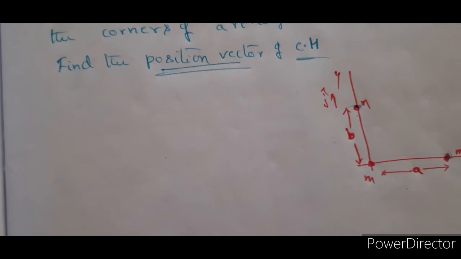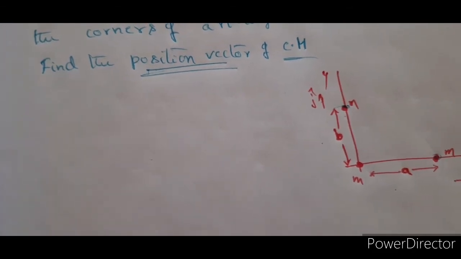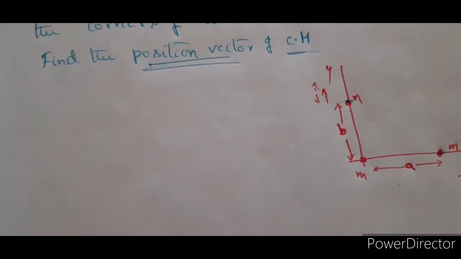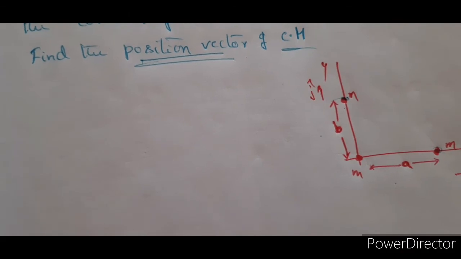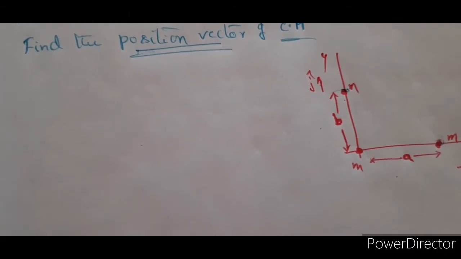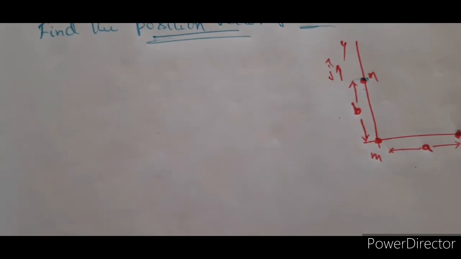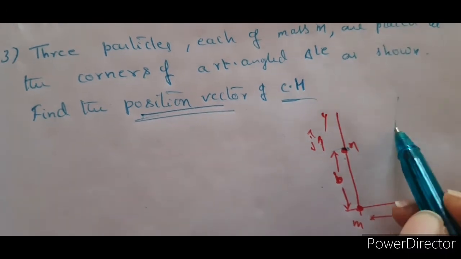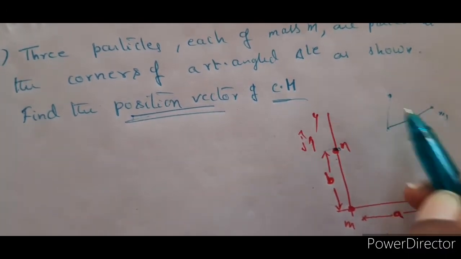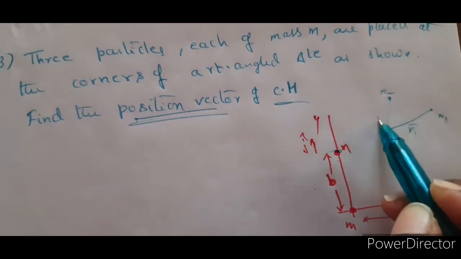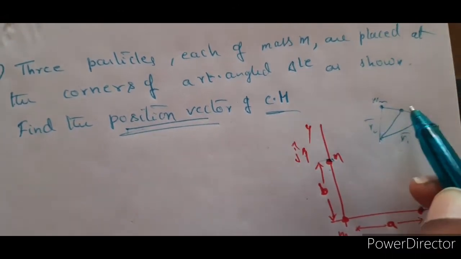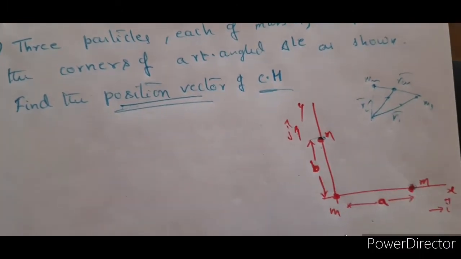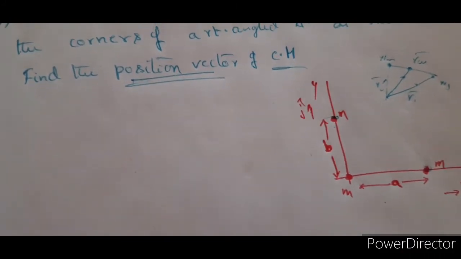If you know the location of the center of mass, as we did in the previous problem, where x comma y is the location of center of mass, you can write it as x i cap plus y j cap as the position vector. But here we also have one more concept, which we learnt just before. If M1 and M2 have the position vectors R1 bar and R2 bar, then the center of mass RCM bar is equal to M1 R1 bar plus M2 R2 bar divided by M1 plus M2. Beautiful. So you can use that one.